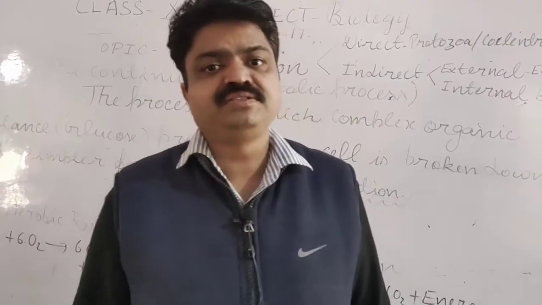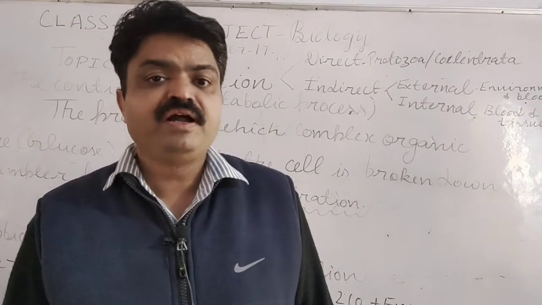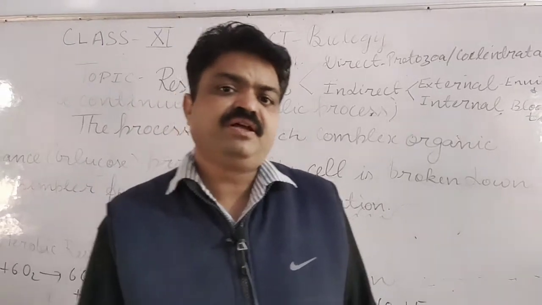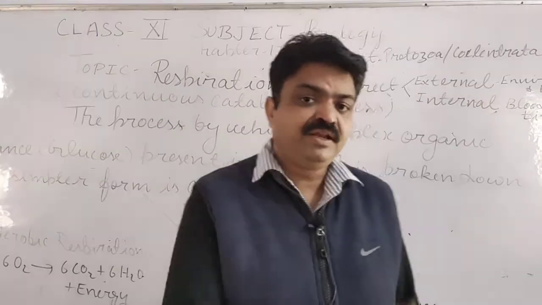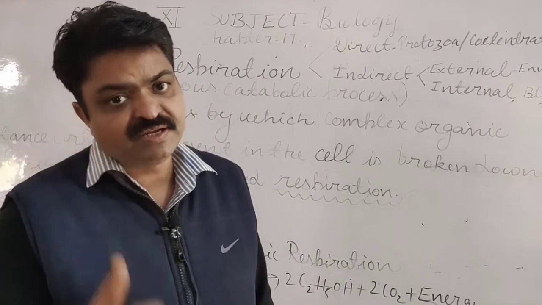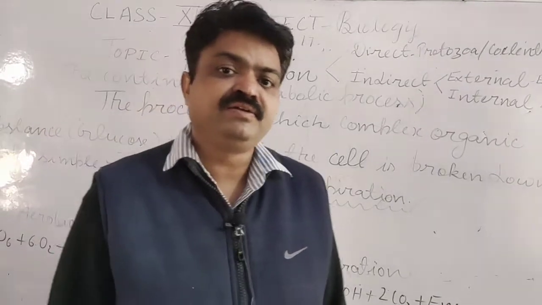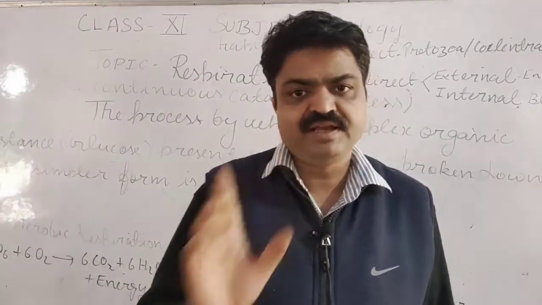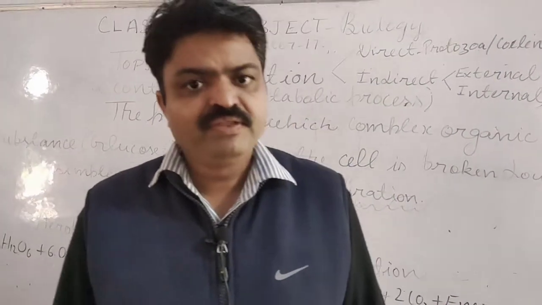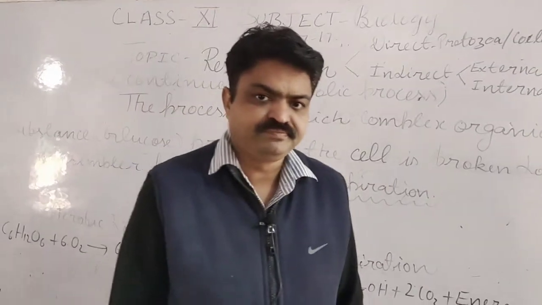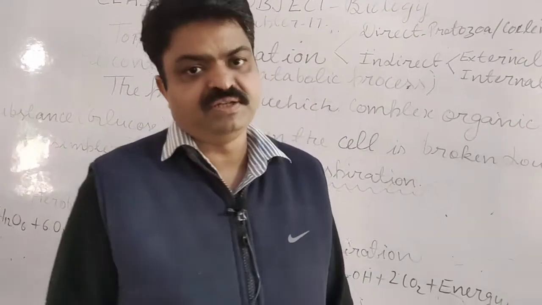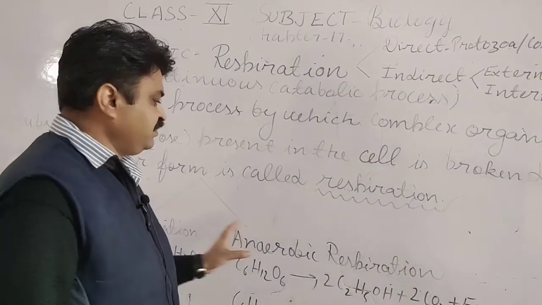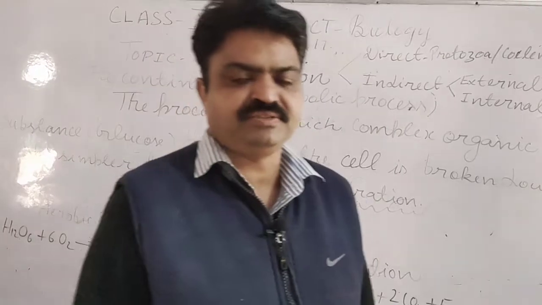It is an important process from which all living organisms obtain energy. And students, it is a catabolic, continuous process in living organisms. It means if living organisms have this process, then they can survive; otherwise they can't survive, because it is the only process by which they get energy. Now it has two types according to living organisms. First is aerobic respiration, second is anaerobic respiration.